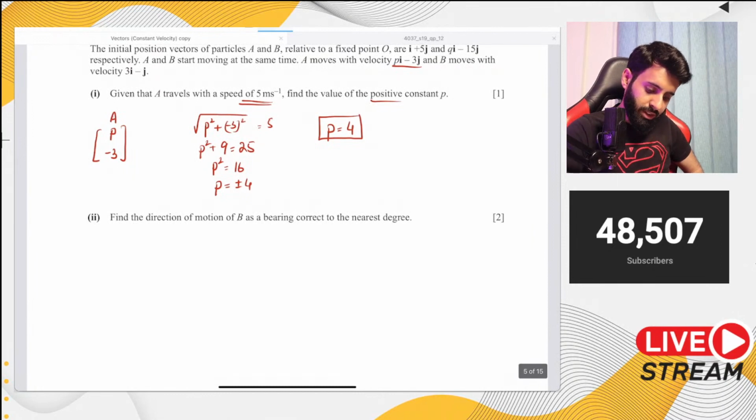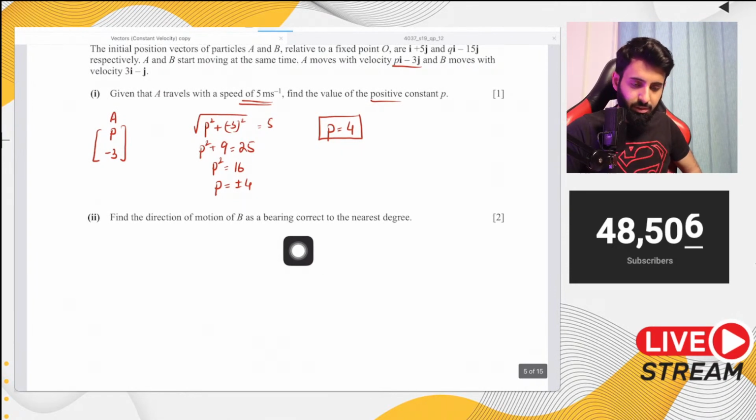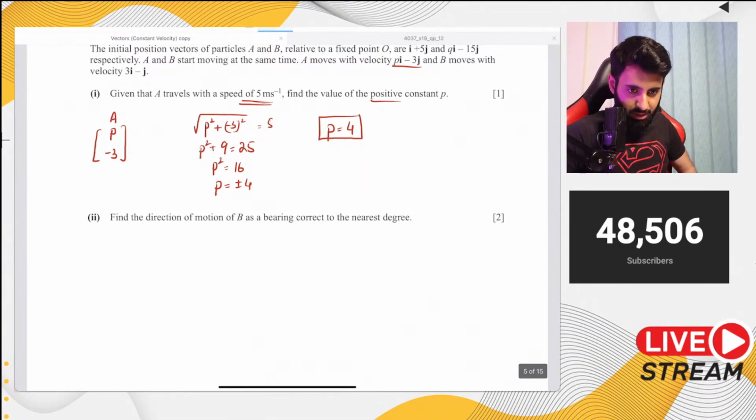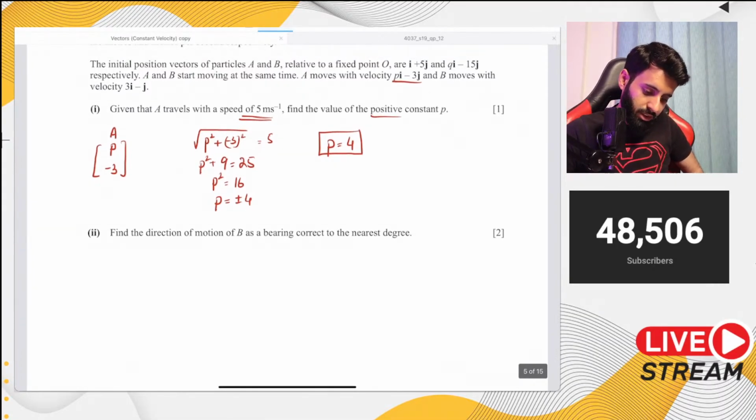It says read the entire question. It says find the direction of motion of B as a bearing. So you need to find out the direction as a bearing, and you need to give it correct to the nearest degree. So we're talking about B now. Let's see what the velocity vector of B is. The velocity vector of B is 3 and minus 1.